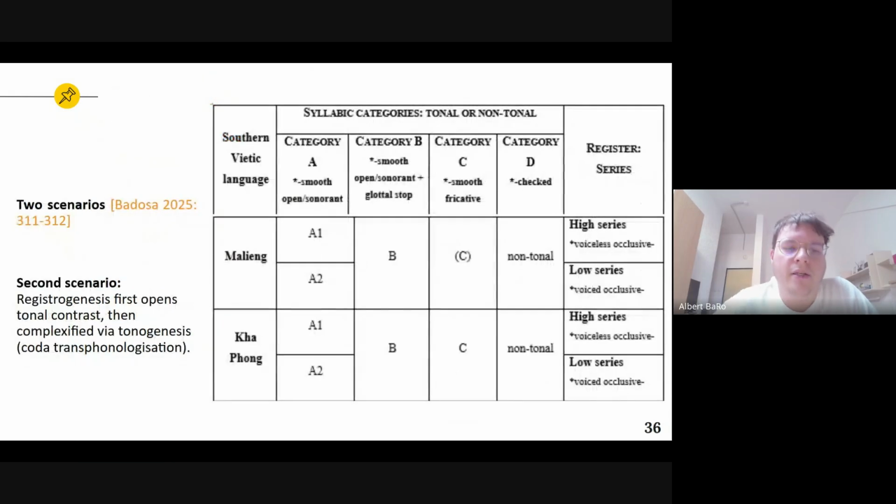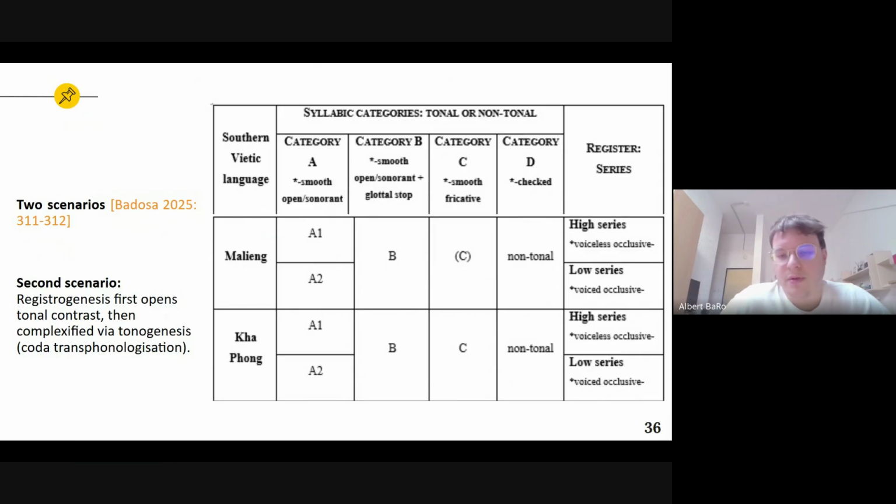And you can see that there are no register repositions because register would be a completed process. And for Malieng and Hafong, we also did research on Hafong in August 24. That would be the registrogenesis first scenario, where register was tonogenetic for the A category at least. We can see that the A category, A1 and A2, are contrastive in tones, but then these languages developed the B and C categories out of coda contrast collapse and without register contrast, because the register contrast was already a completed process.